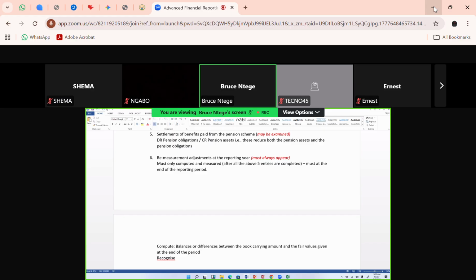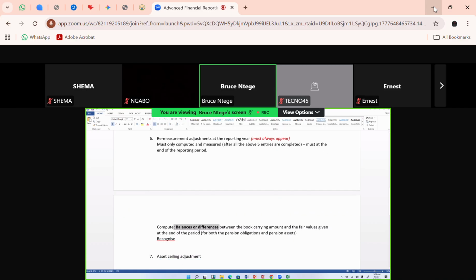This is basically for both the pension obligations and pension assets. At the end of the year, you run a computation of those differences between the book carrying amount and the fair values. And the examiner will give you those fair values, because this paper is not about looking for where the fair values are coming from. They'll give it to you. Use that figure to compare it with the book carrying amount.